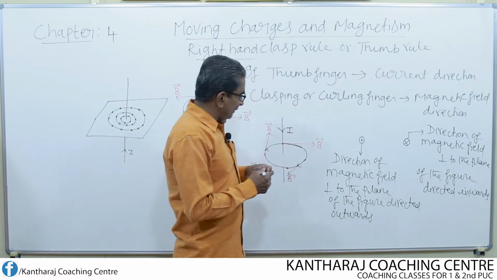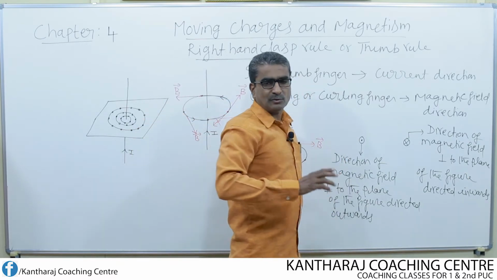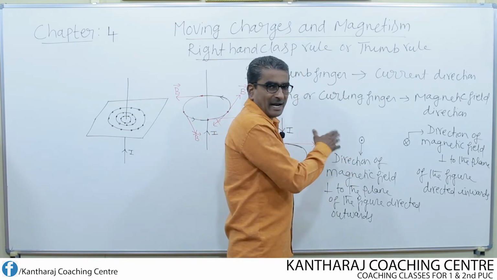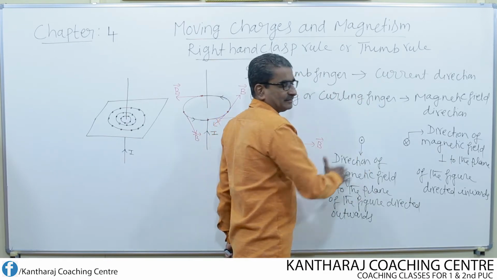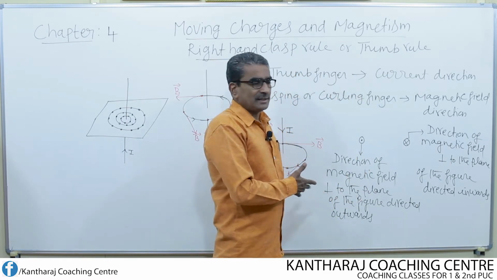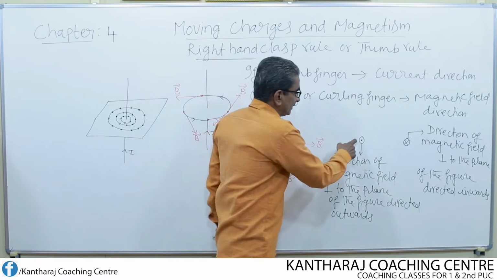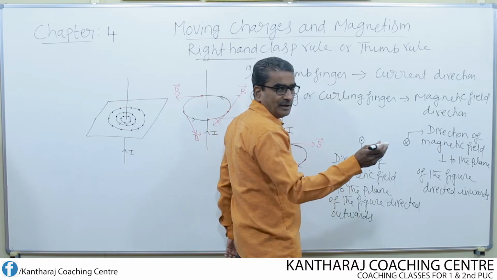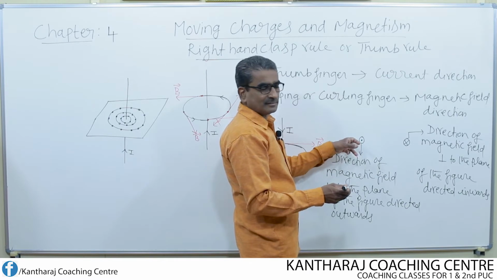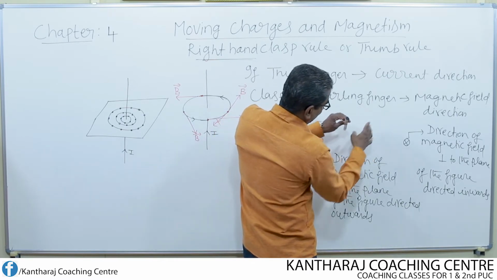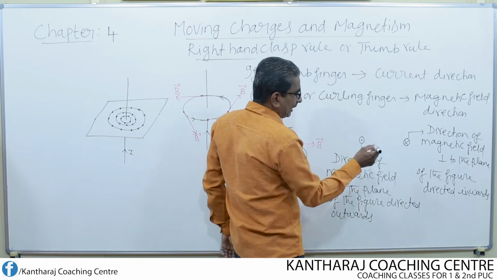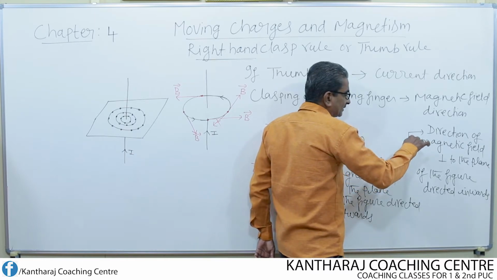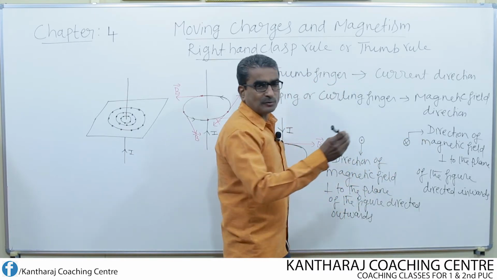So whenever we come across a diagram like this, what do we have to understand? This diagram indicates that the magnetic field direction is perpendicular to the plane of the figure. What is the plane of the figure in this case? The board itself is the plane of the figure, since these two figures are drawn on the board. So field is perpendicular to this plane, and it will be directed outwards. Here the field will once again be perpendicular to the plane, but directed inwards. So it will be inwards like this, and here it will be outwards like this.